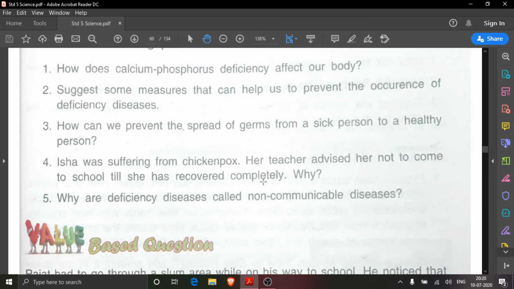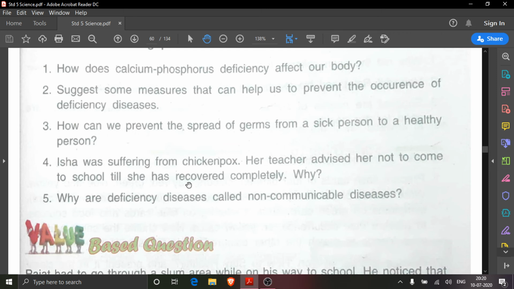Why? We will write in this answer, chickenpox is a communicable disease and this can spread from Isha to other children of the school. That's why her teacher advised her not to come to school till she has recovered completely. Understood?